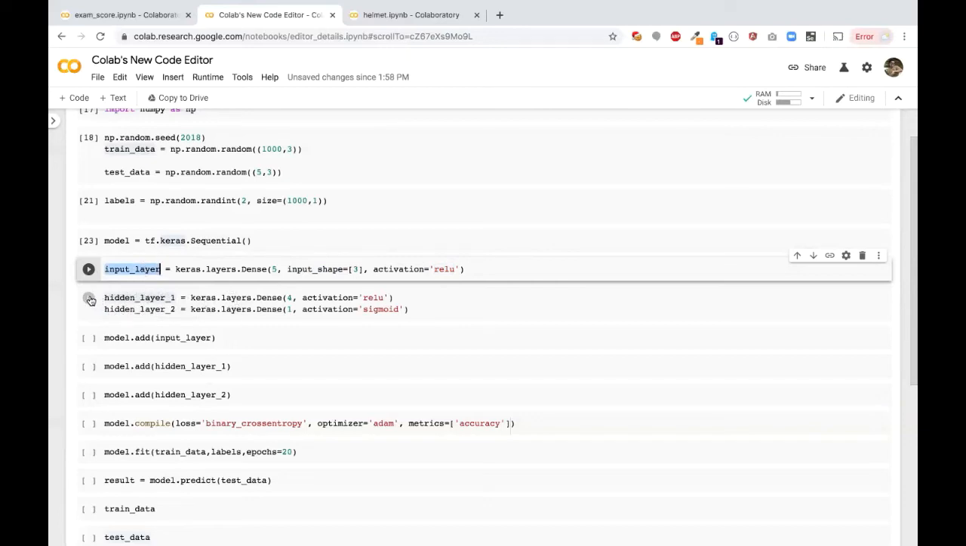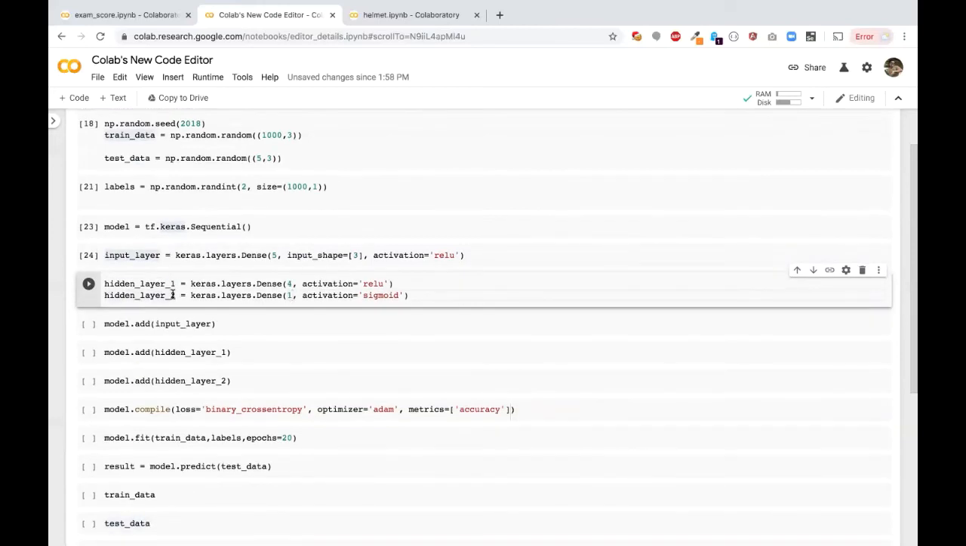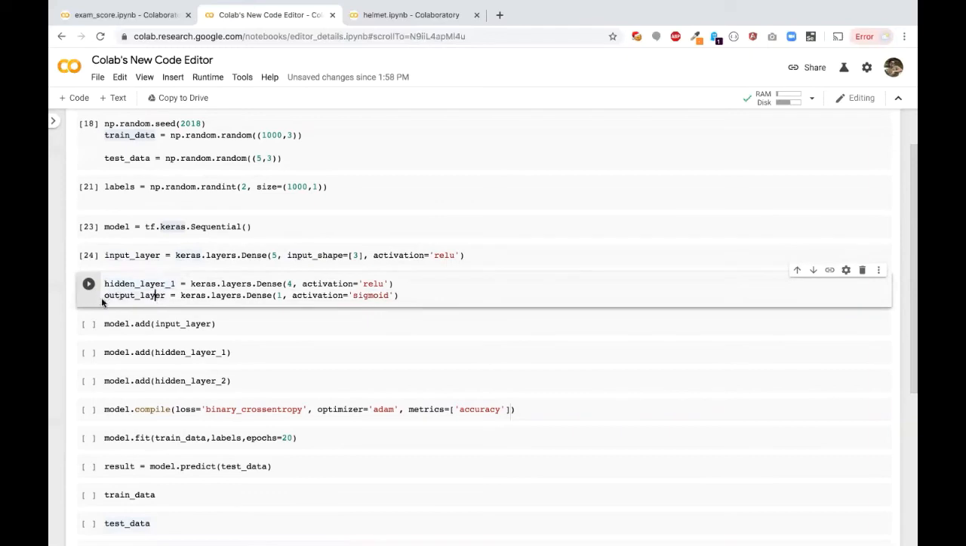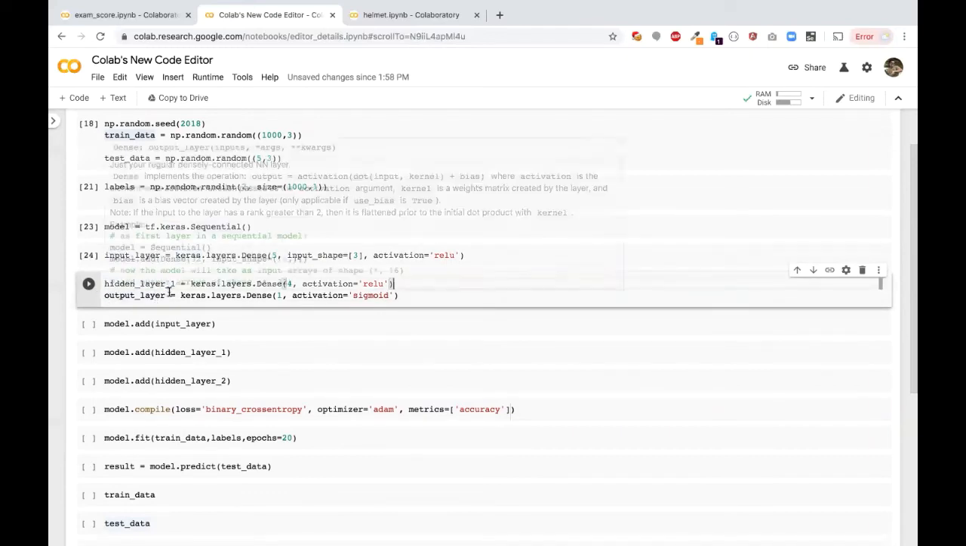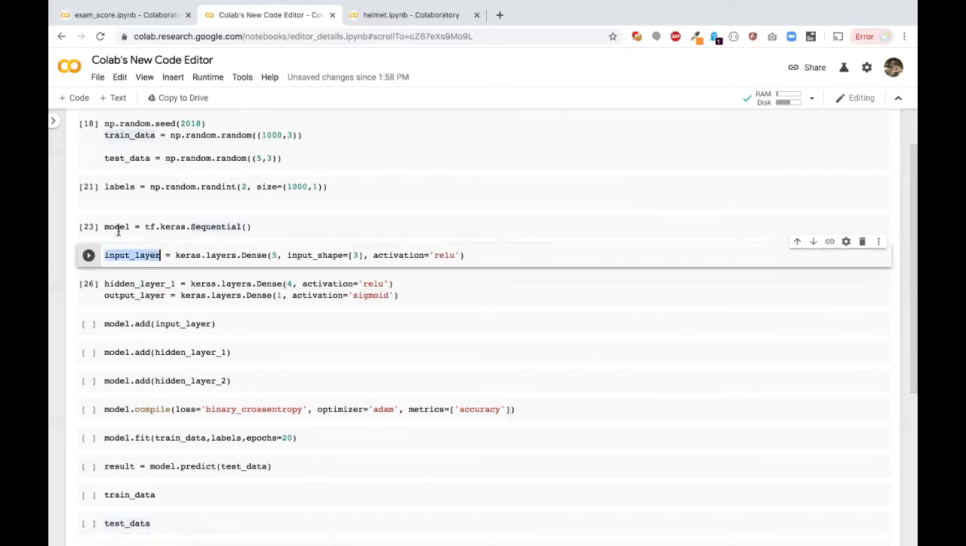Hidden layers, right? So one hidden layer has 4 nodes, and the output layer has only one node, called the output layer. It's not a hidden layer; it's an output layer, right? So we have one input layer, one hidden layer, and one output layer. We just created an instance for this, and now we are going to attach this layer to the model.